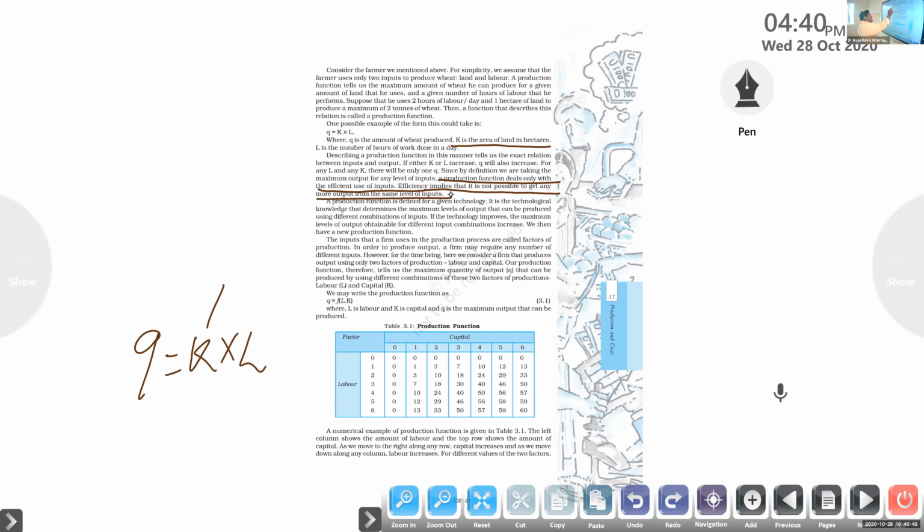So in this equation, we know that Q is the quantity produced. Each and every producer will try to improve production by using the least amount of inputs. The quantity produced always has a relation with K, here it is the land, and L is the labor. So that is the relation between the quantity produced and the inputs. Is that idea clear?